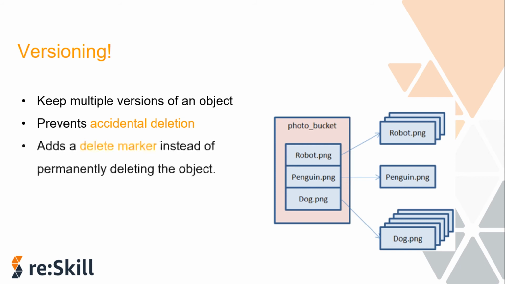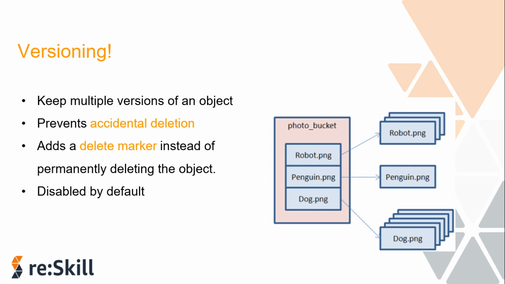It can help you recover objects from accidental deletion or overwrites because it adds a delete marker. For example, if you delete an object in a bucket on which versioning is enabled, S3 inserts a delete marker instead of removing the object permanently. The delete marker becomes the current object version. If you overwrite an object, it results in a new object version in the bucket. You can always restore the previous version. This feature is disabled by default.